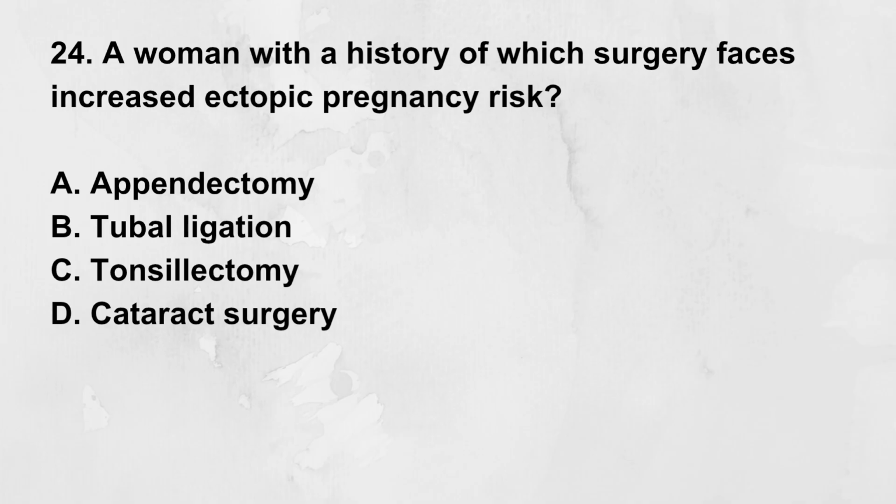A woman with a history of which surgery faces increased ectopic pregnancy risk? A. Appendectomy. B. Tubal ligation. C. Tonsillectomy. D. Cataract surgery. Correct answer, B. Tubal ligation. Tubal surgery can cause scarring or obstruction predisposing to ectopic pregnancy.